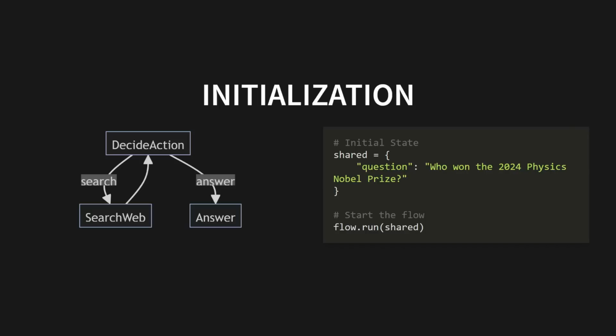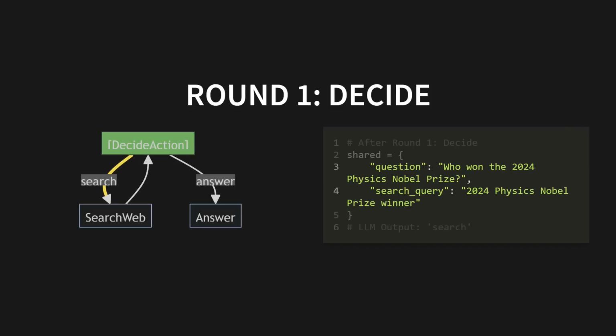Round 1, the first move. The decide action node awakens. It sees the mission objective, but has zero intel. It asks the LLM, what is your command? The LLM responds, action, search. Search term, 2024 Physics Nobel Prize winner. The commander shouts, search. The flow rockets down the search branch.